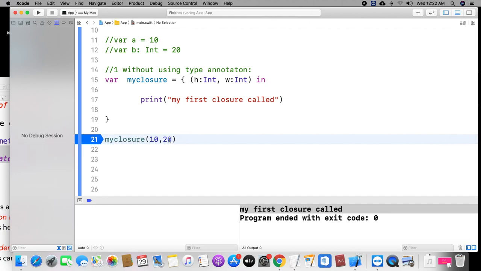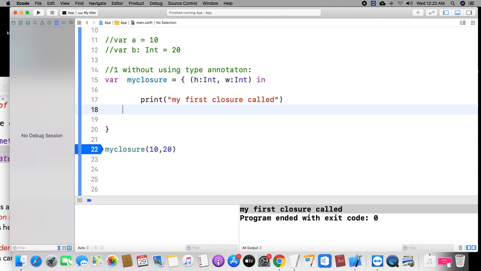And one more thing you should remember: closures are a reference type. That is a very important point you need to remember. Now I am passing, and I would like to perform some operation: calculate with the height and width. Is it possible?